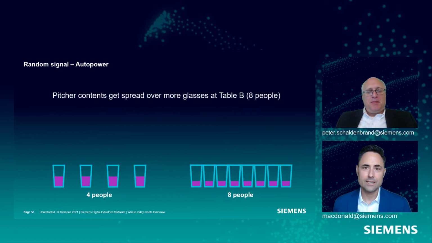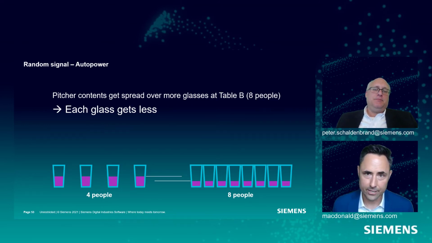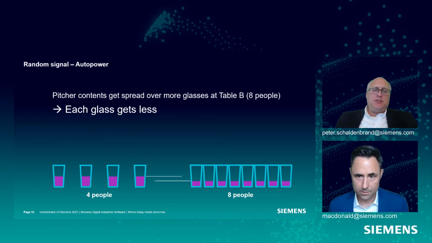So the pitcher contents get spread over the number of glasses regardless of how many glasses there are. If there are 4 glasses available, we're going to split it up 4 ways. If there are 8 glasses available, we split it up 8 ways. And in the case of 8 glasses, each glass has to get less energy, or in this case, less Purple Sorcerer X Kool-Aid. It's kind of like a random signal. It gets distributed sort of evenly over all of them.